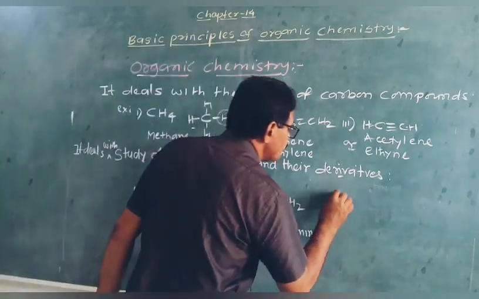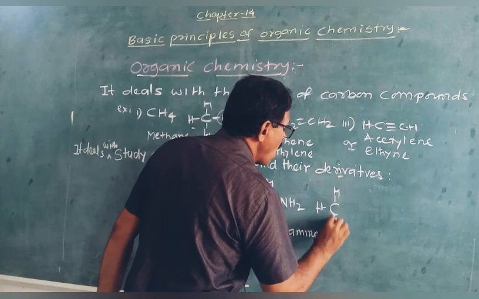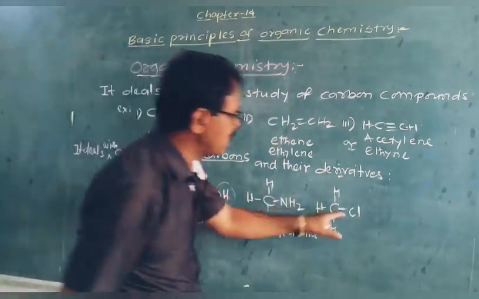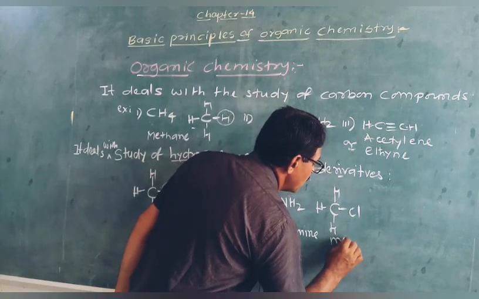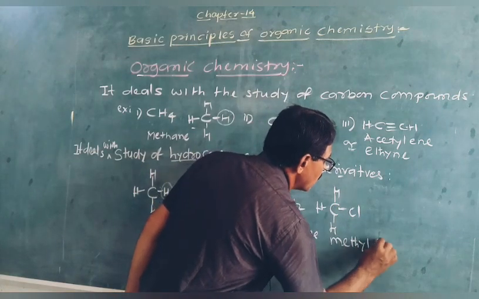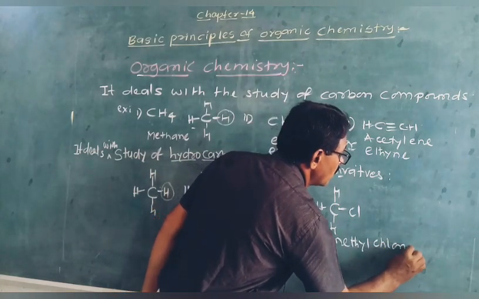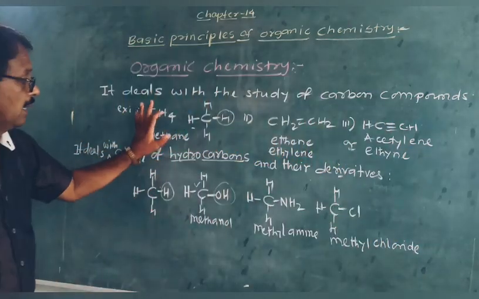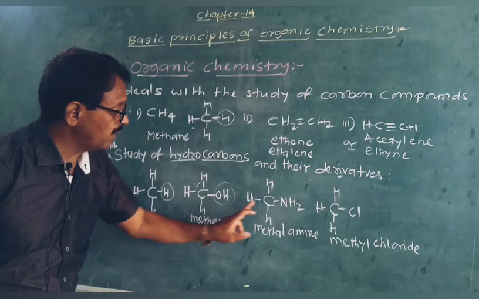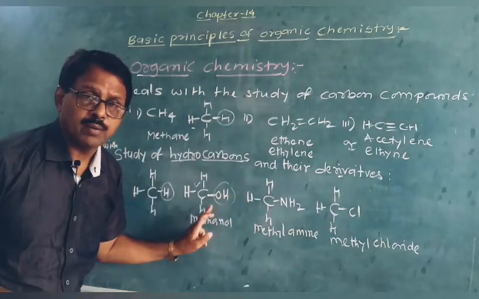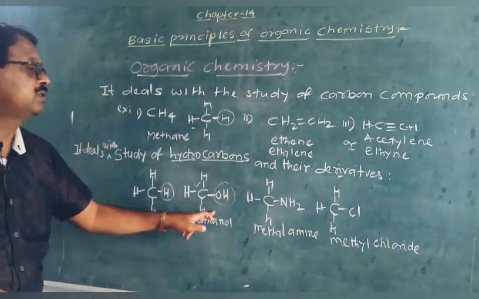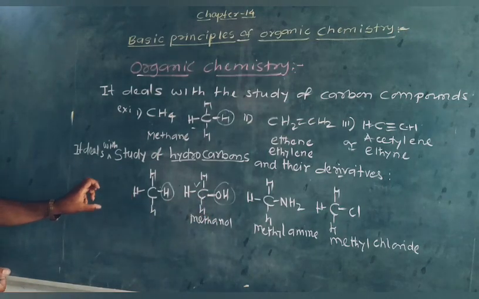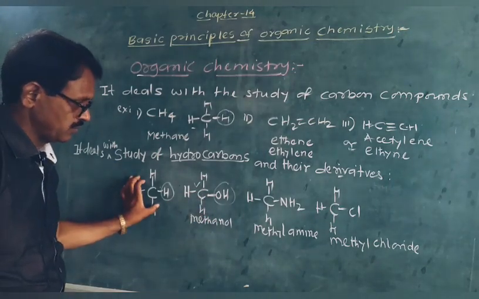Here now suppose we have replaced this hydrogen atom with chlorine, then it is CH3 methyl group, that is known as methyl chloride. Now here these are the hydrocarbons, but these are the derivatives of hydrocarbons. Why derivatives? Derivatives means they are derived by doing the changes in these hydrocarbons.